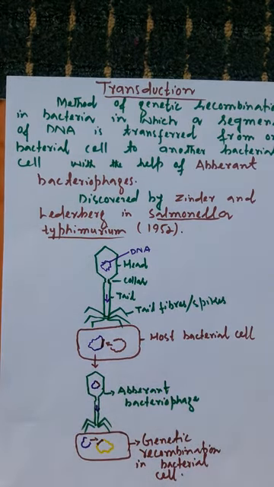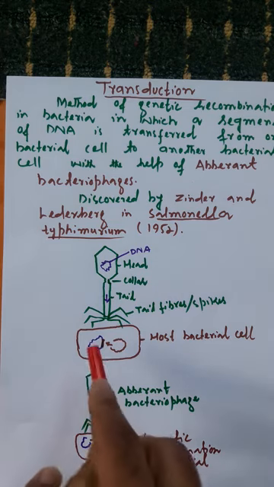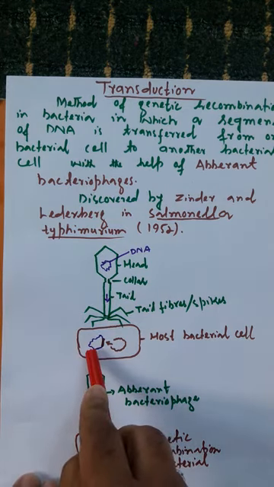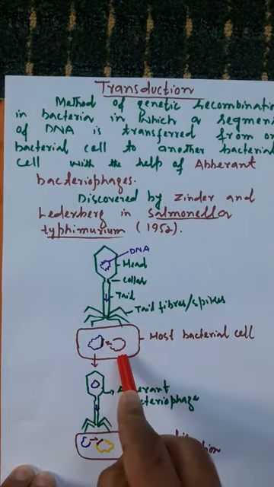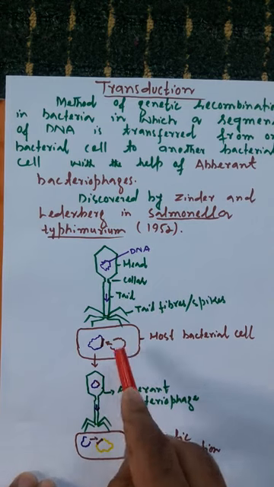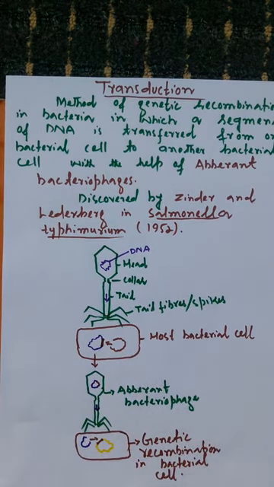So my dear students, you have to remember how you can differentiate viral DNA, that is bacteriophage DNA, from the bacterial DNA of the host cell. DNA, as you also know, possesses four types of nitrogenous bases: adenine, guanine, thymine, cytosine.